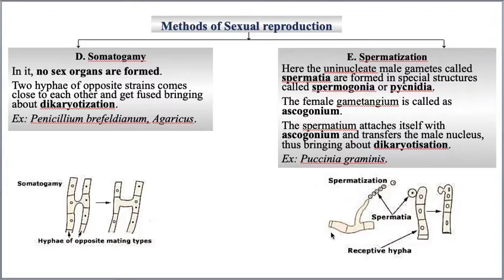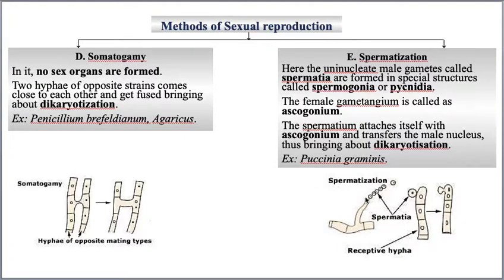Now this male hypha produces a special finger-like projection, you can see it, it looks like our finger. This special finger-like projection is called spermogonia. Understood? Spermogonia is also called pycnidia. I know the word is a little difficult. Pycnidia. Again, I repeat, pycnidia. If it is difficult, leave it, and at least remember spermogonia. So the male hypha is producing a special structure, a finger-like projection called spermogonia.